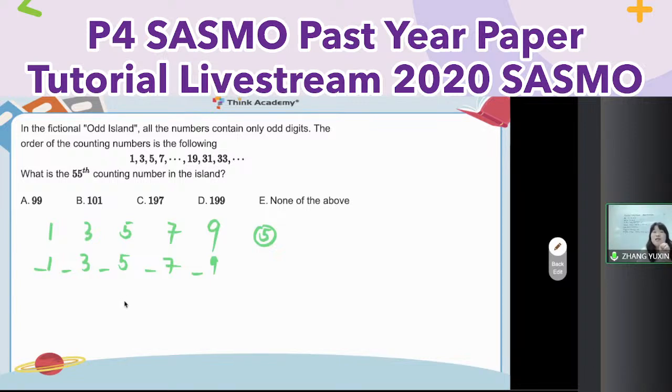Here are 2-digit numbers. Use the multiplication principle, step by step. So multiplication on ones, 5 choices, on tens, also 5 choices. So for 2-digit numbers, there are 25. So now we have 30 in total. Pay attention. I need 55. Not enough. Let me go to 100.